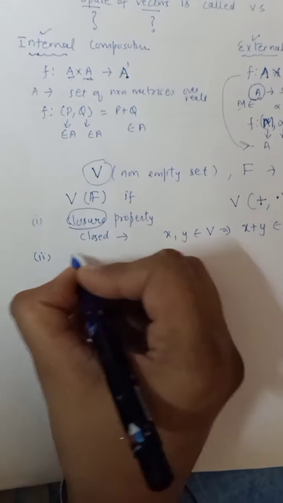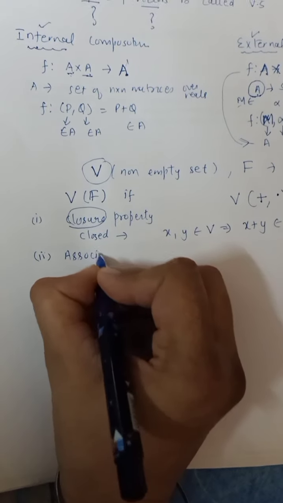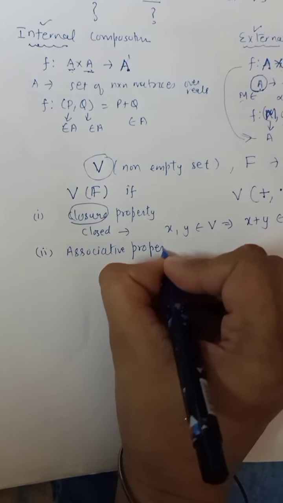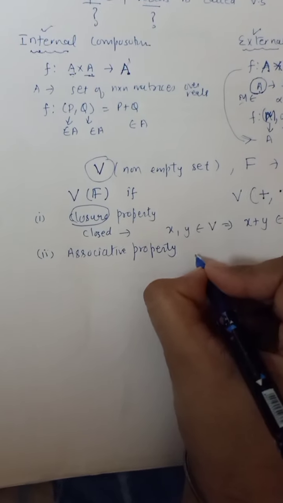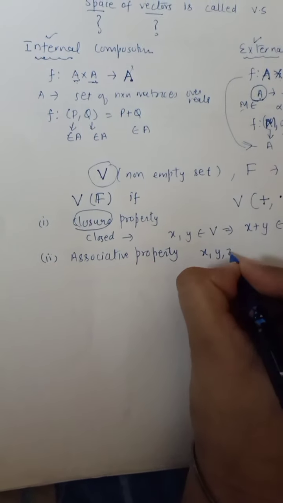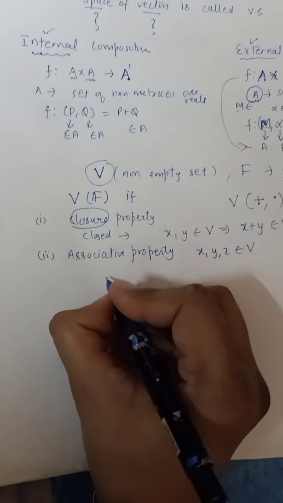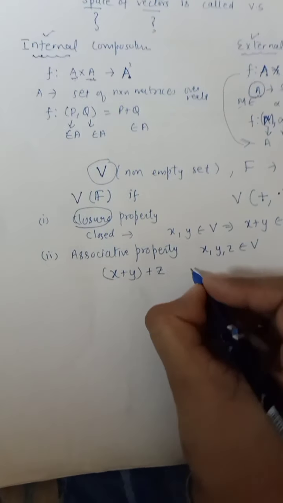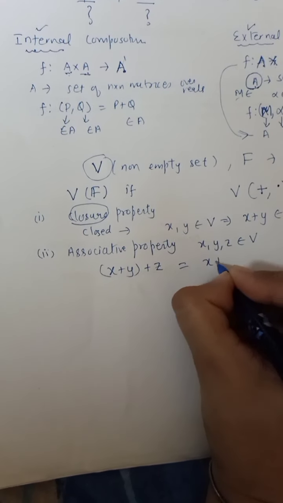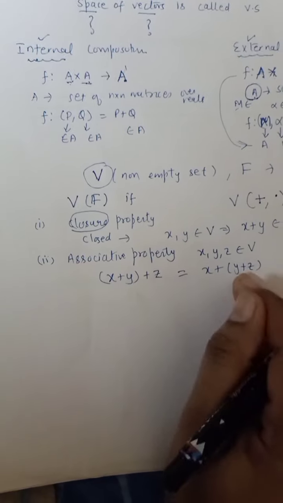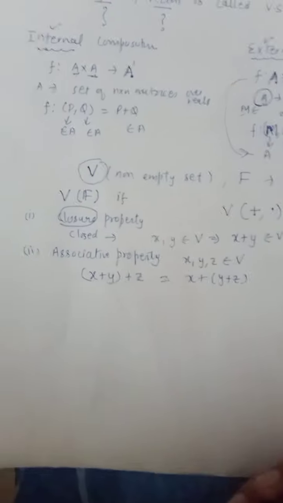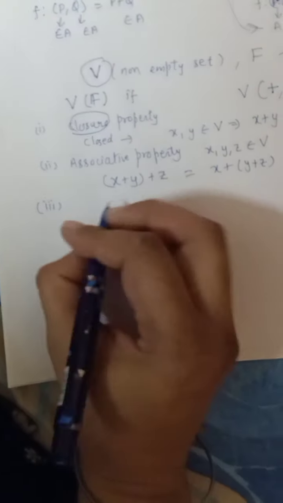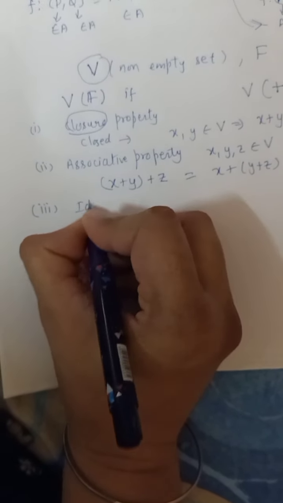Next property is the associative property. Now what does this mean? This means if we have three elements x, y, z from V, then either we first add x and y, then add z, or we add y and z first and then add x. That would mean the same thing. This is called associative.